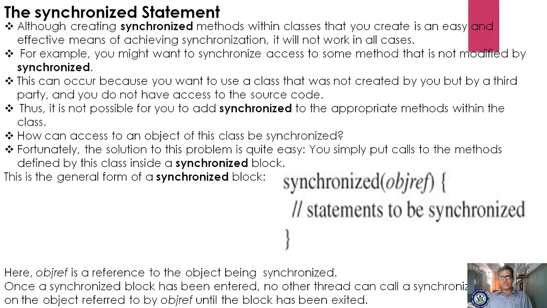Whatever methods we are calling in a class, we have to place those calls in a synchronized block.